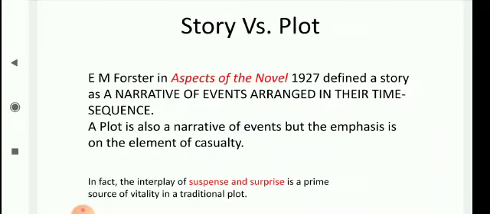Now we take one more example. The king died, the queen died, no one knew why, until it was discovered that it was through grief at the death of the king. This is an example of plot. Is it okay? Have you got the point? The king died and then the queen died of grief is an example of plot. But if you have simply put up two pieces of information in a chronological order, that becomes a story. The king died and then the queen died. This is an example of a story.